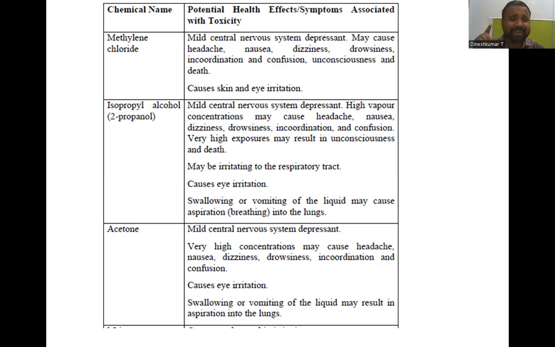It may be irritating to the respiratory tract. It's nothing but it will be entering into our nostril. It will irritate our lungs. It causes the eye to be irritated. It may be swallowed or vomited. If so, there will be aspiration. It will lead to the lungs. It majorly affects the lungs only. So when you are using isopropyl alcohol, you definitely want to use the mask.